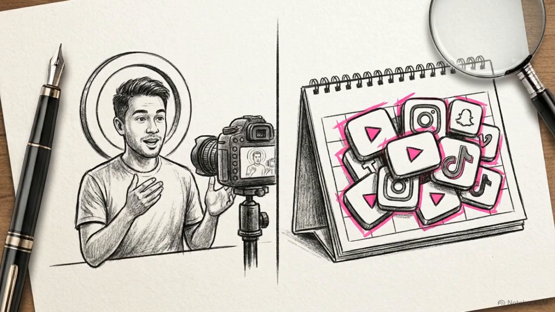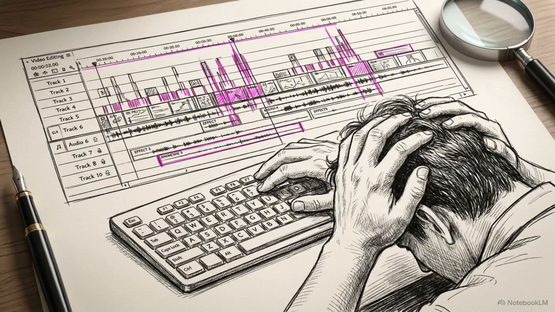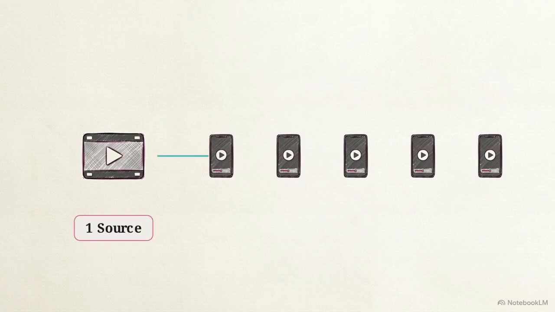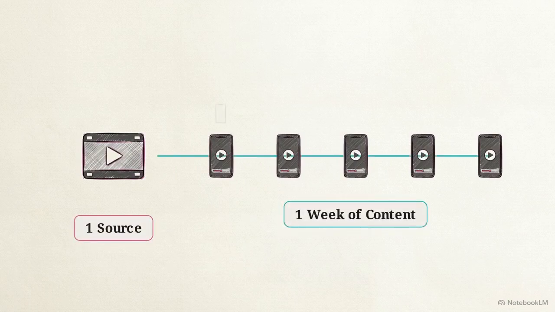Step 1 is setting up a content repurposing service. Many successful creators know they should be posting daily across all platforms, but they are tired, they are busy, and they would much rather outsource the editing process. This diagram illustrates the core service, taking a single horizontal YouTube video and splitting it into 5 distinct vertical clips, turning one piece of content into an entire week's worth of posts for TikTok or Reels.